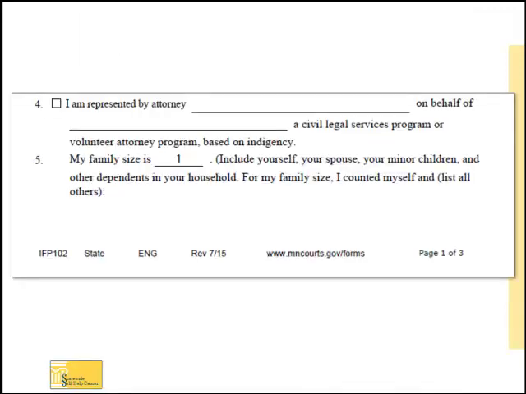You may also qualify if you have a pro bono, or in other words, free attorney. Check question 4 and fill in the information if you have a pro bono attorney. If you are not being represented by an attorney for free, skip to question 5.